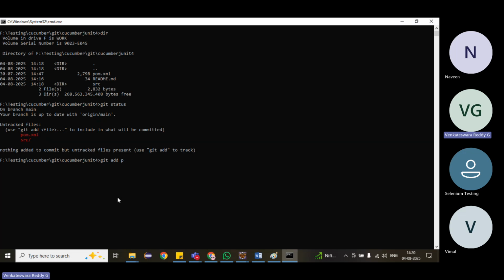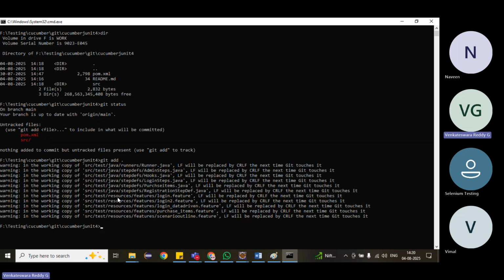Or I want to add all. There is no restriction. If you want to add one file, you can give the specific file name. Or if you want to add all the files, press enter. See, it will add all the files automatically. If you want only a specific file, just give that file.